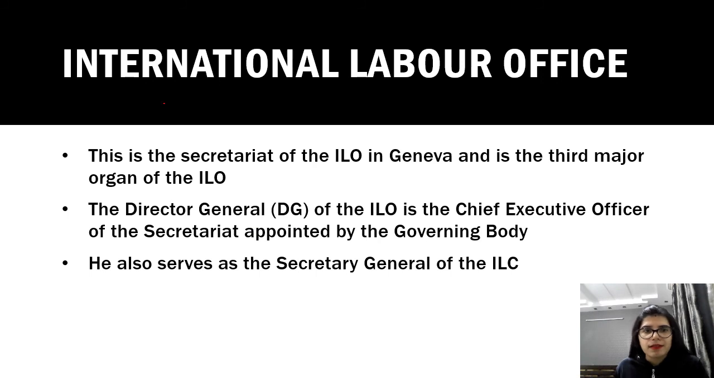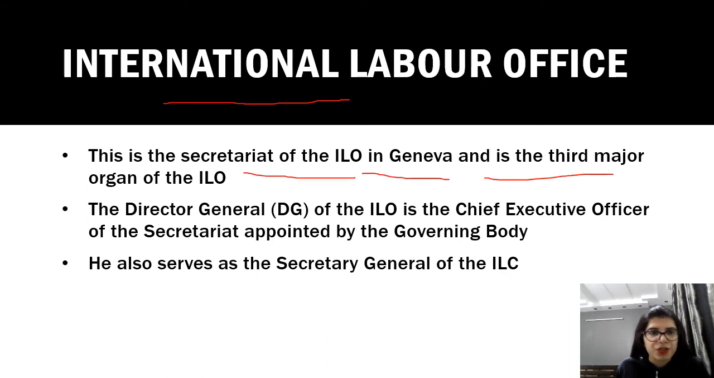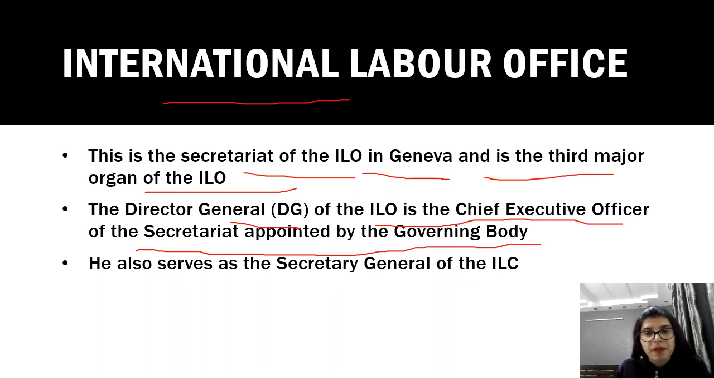Now comes the third and the last organ, the International Labour Office. So this is the secretariat of the ILO in Geneva and is the third major organ of the ILO. So we have studied two organs, the International Labour Conference and the governing body. Now let's come to the third and the last organ. The Director General, DG, of the ILO is the Chief Executive Officer of the Secretariat, appointed by the governing body.